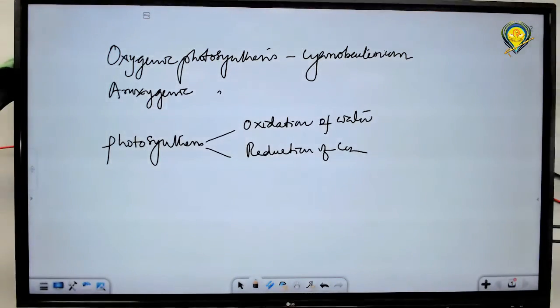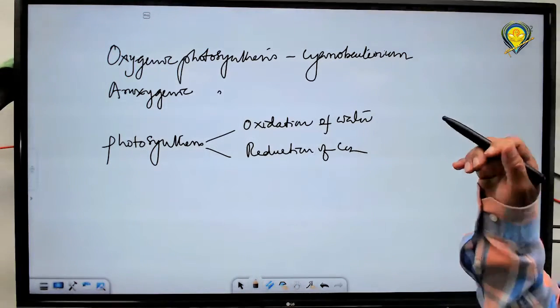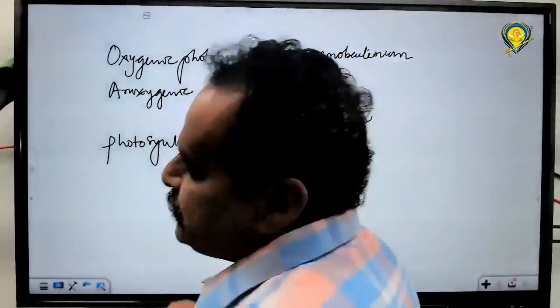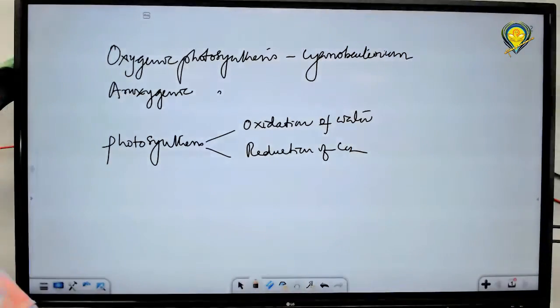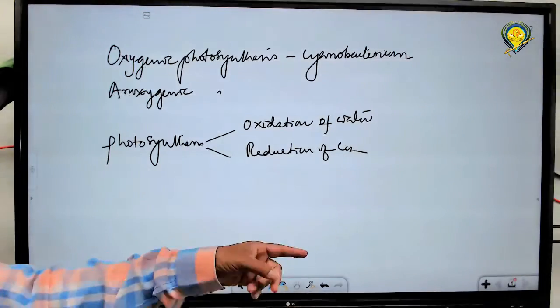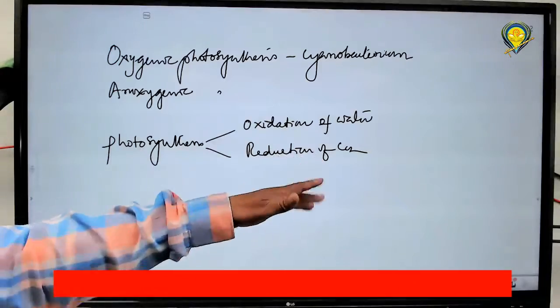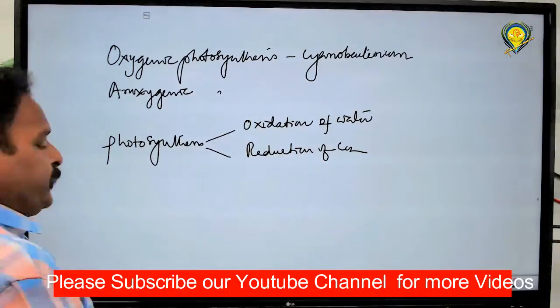If you are asked to define or state photosynthesis in a very short form, this is the best explanation of photosynthesis in 2 steps. One is oxidation of water. The second one is reduction of carbon dioxide. Carbon dioxide is reduced to carbohydrate. Water is oxidized and releases oxygen. That's it. Okay.